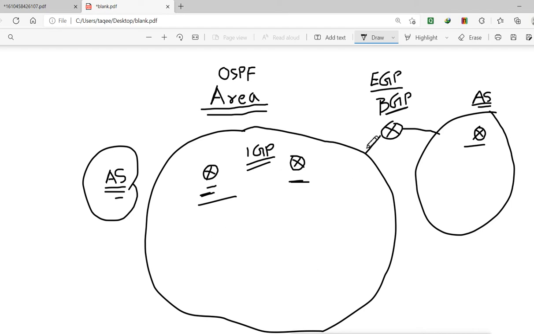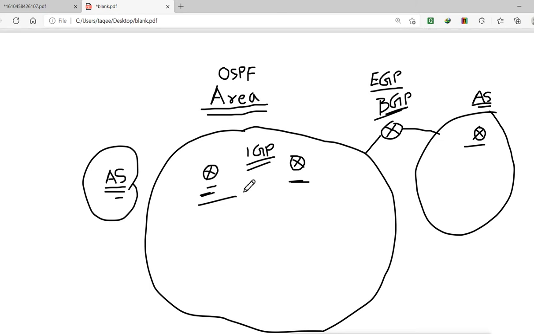But when we want to connect to another autonomous system, then we need BGP, and in that BGP protocol we mention the autonomous system number. But when we configure OSPF within a single autonomous system, we don't configure the autonomous system number. Now the area is actually within the autonomous system.